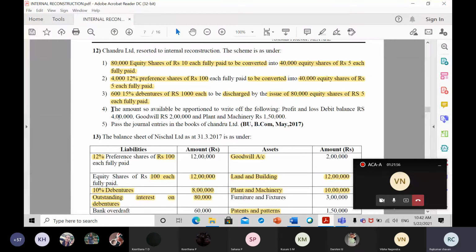Now what the fourth point is saying: the amount so available in the capital reduction account, if available, has to be appropriated to write off the following items. Whatever amount we get in the capital reduction account, we use to write off. First one is profit and loss account, debit balance 4 lakh rupees. Goodwill is 2 lakh rupees and plant and machinery is 1,50,000 rupees. So whatever balance we get in the capital reduction account, we use to write off profit and loss account, goodwill and plant and machinery.